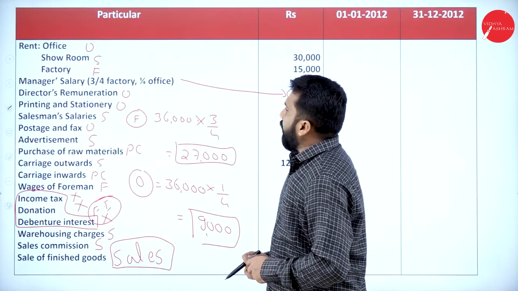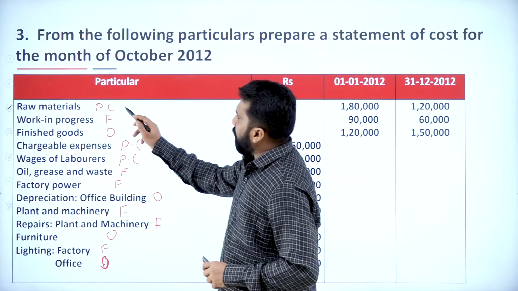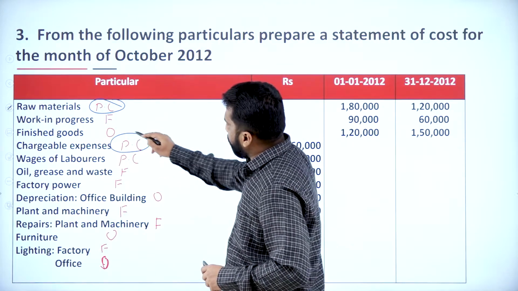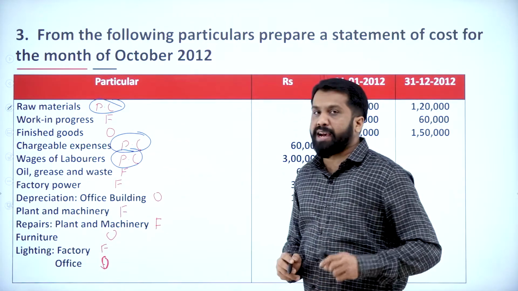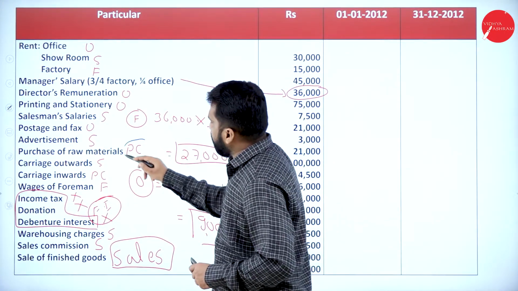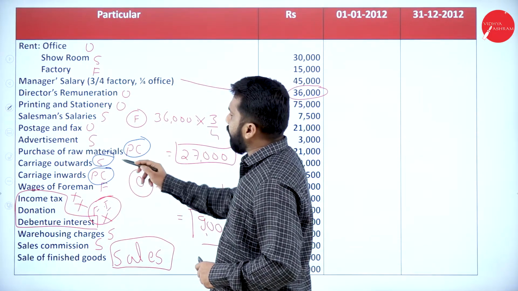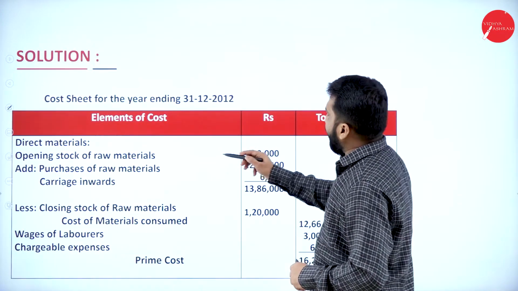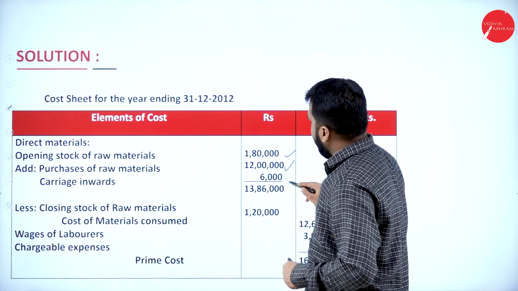So, in this prime cost, is there anywhere prime cost can you find? Yes, we have prime cost of raw material, opening as well as closing. Again, we have chargeable expenses, wages of laborer. Yes, 1, 2, 3. We have 3 things. In the next sheet, do we have anywhere prime cost? Yes, purchase of raw material, carriage, not outward, carriage inward. Carriage outward comes under where? Selling and distribution.